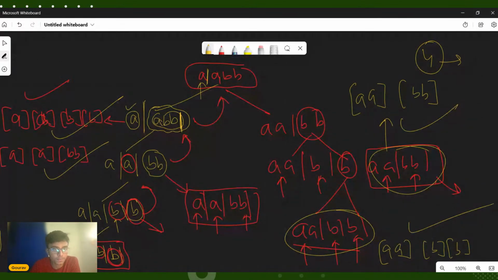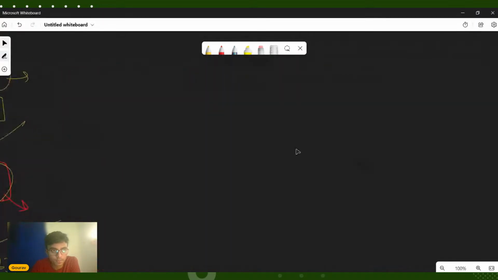So I hope, yeah, let us continue then. So now I will be discussing the implementation and the logic of this code. So first of all, we have to devise a function. Let's say we have a function in which we are given a string s. So that is basically the solve function. Okay. So let's say I have a solve function. We are given a string s.